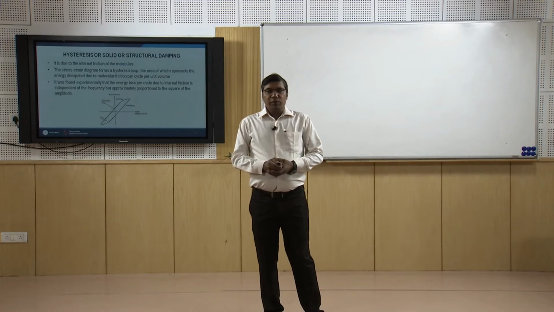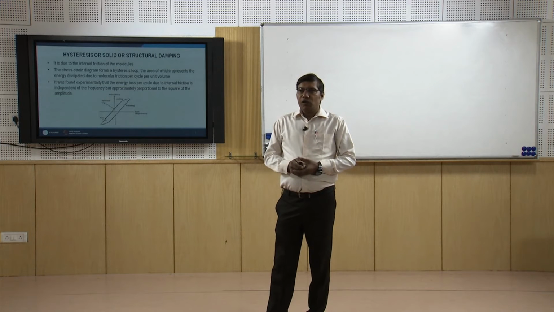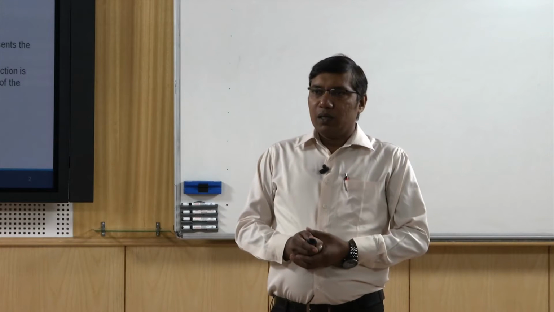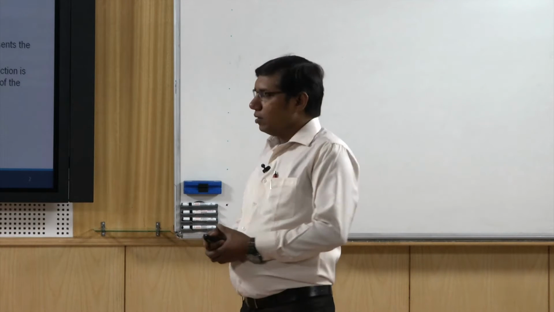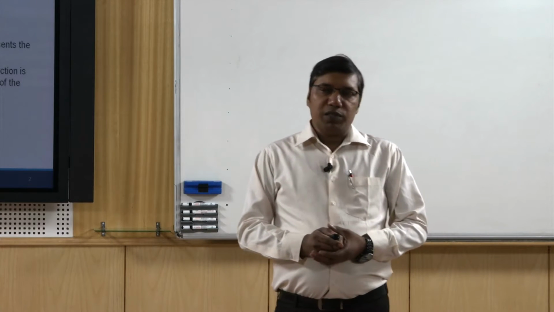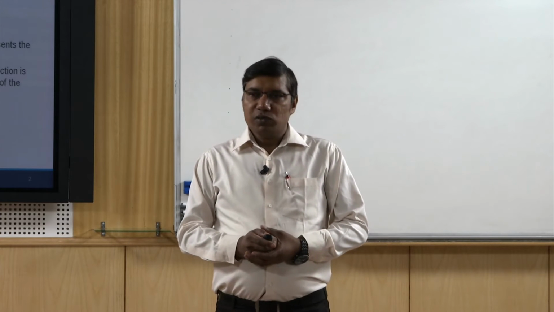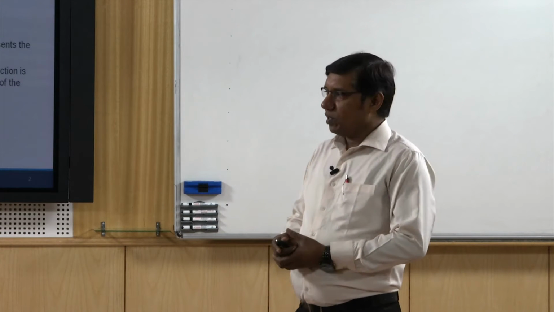From experiment it is found that the energy dissipated per cycle in hysteresis damping is proportional to the square of the amplitude,